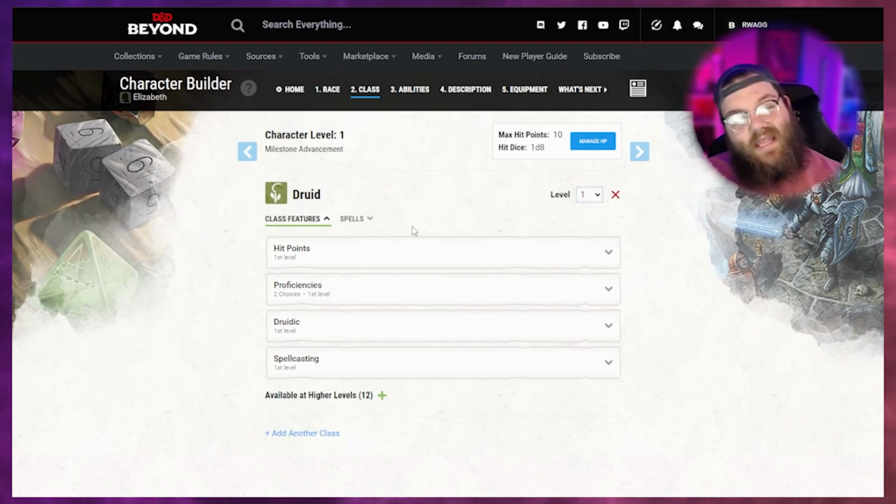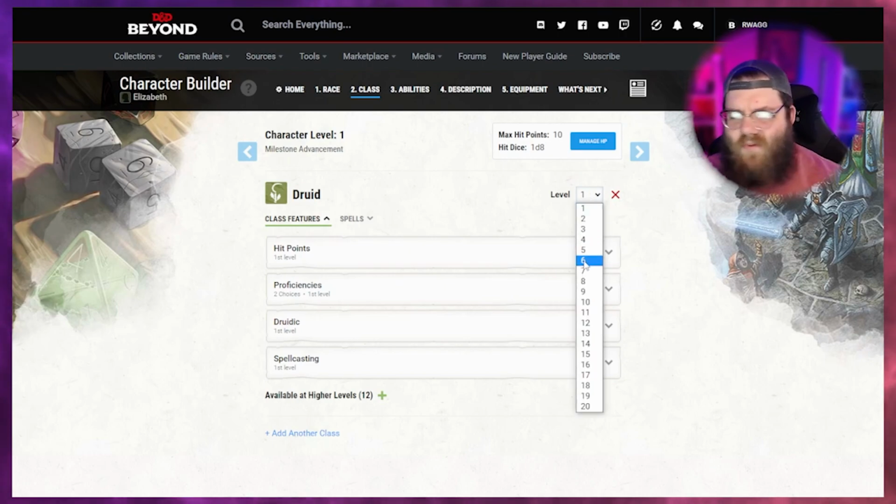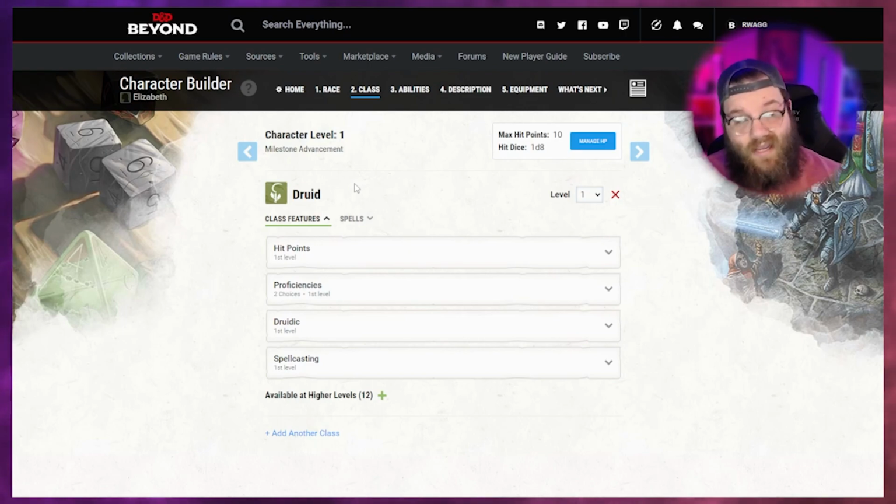One thing I do want to highlight that you should probably do as you're going through your character creation process is, when you're making your character here, put your character up to like 6th level initially, right? Regardless of what level you start at, do it a couple levels before, so that way you can get an idea of what you're going to get later on down the road. Give you something to look forward to, and also give you an idea of like, okay, this is what level I need to be to get this. So that's something I can really look forward to, and that's something I can strive for.